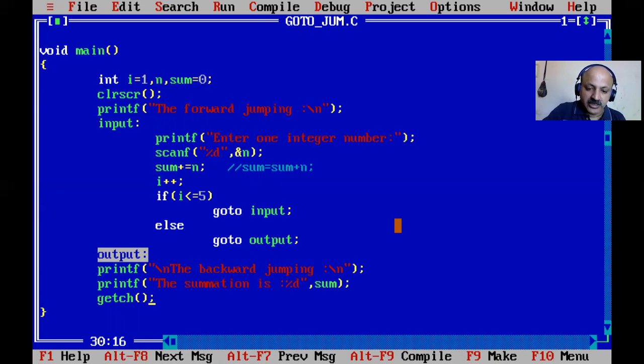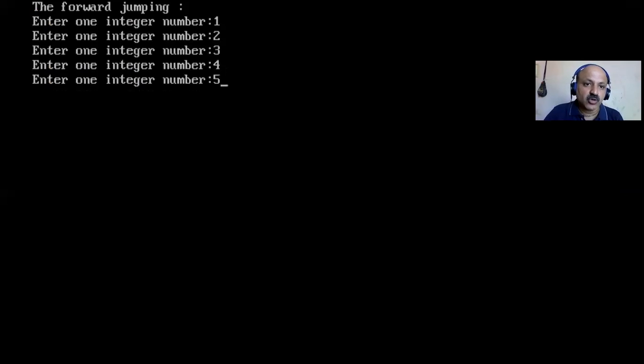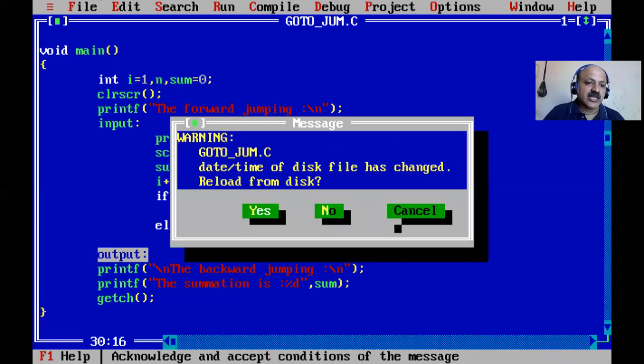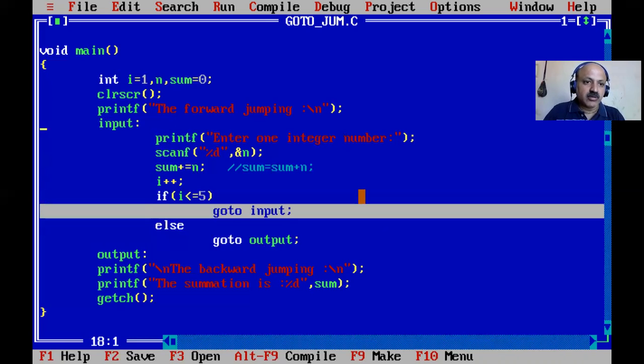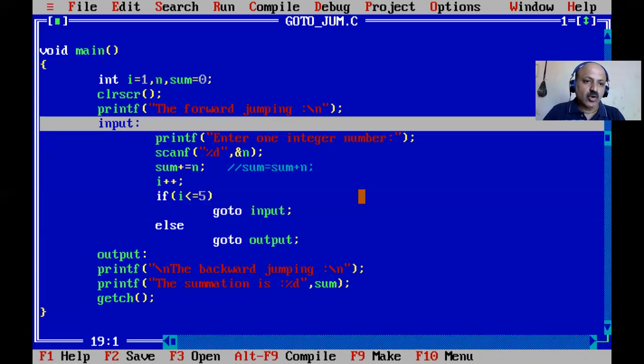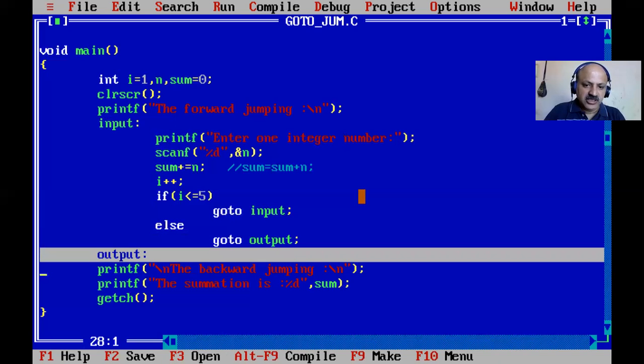So here we can compile. Yes, there is no error, and let us check. Yes, so you have to know that there are 5 times that it jumps. So yes, that is forward jumping, our sum, and then backward jump, and the sum printed is 15. So here I give both examples, forward jumping and backward jumping. Here the first front means taking us ahead, so that is forward, and here that block is the output. So that is a backward message print, and the sum is our output.